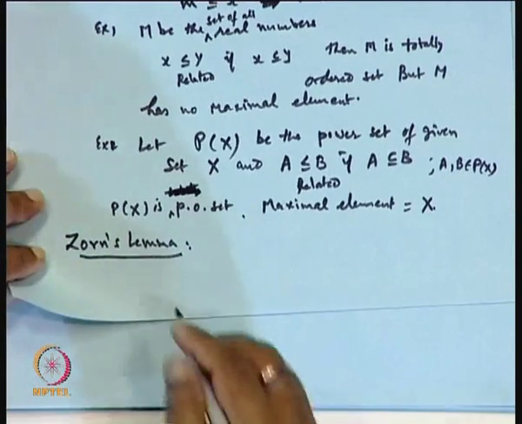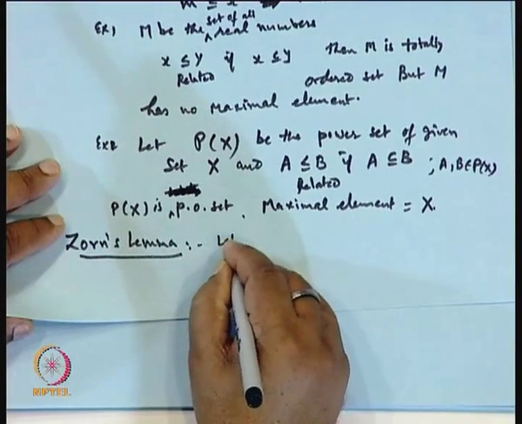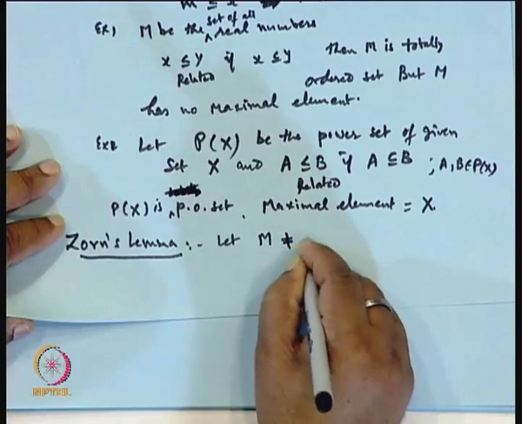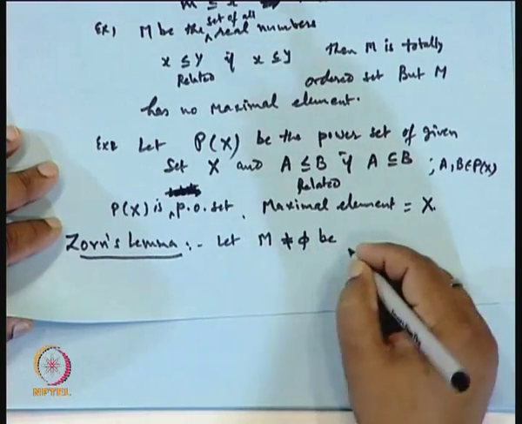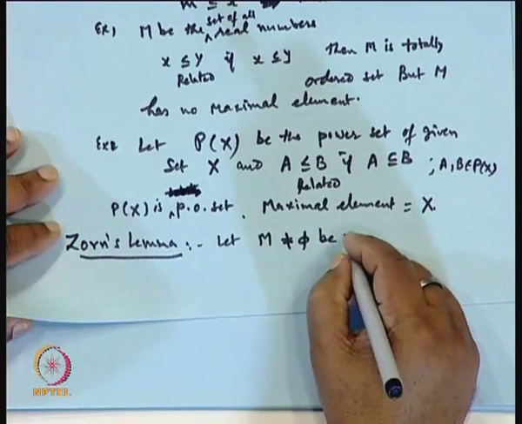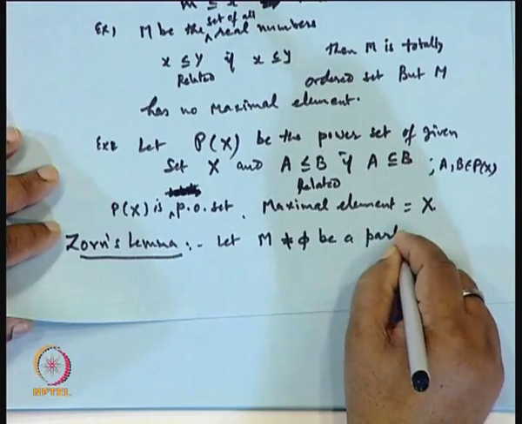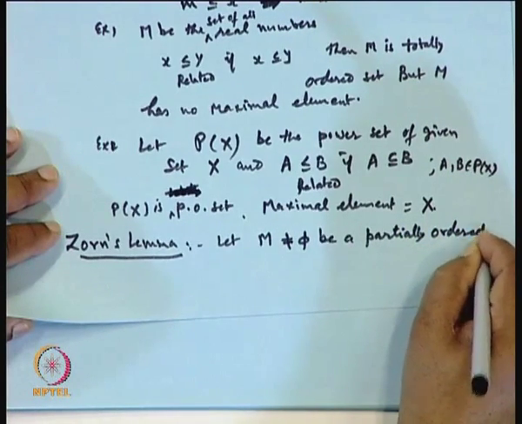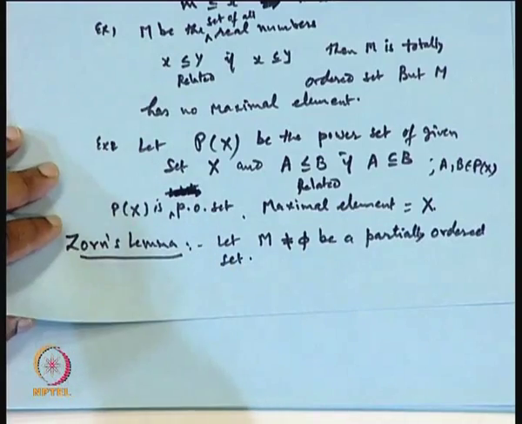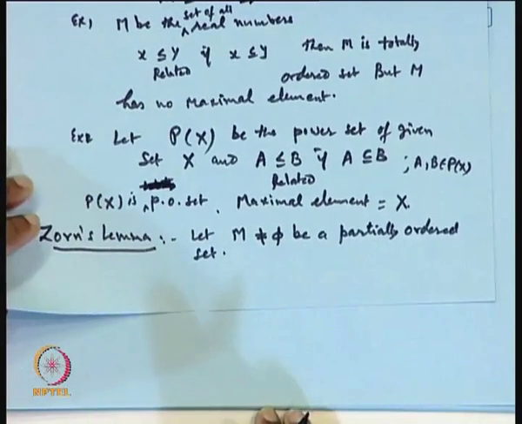Zorn's lemma says: let M be a non-empty partially ordered set.